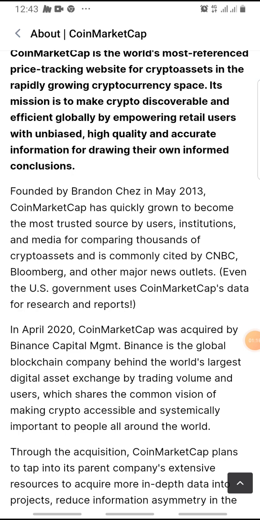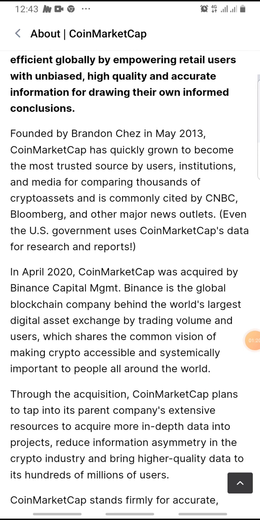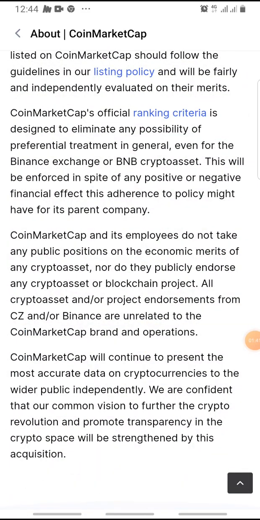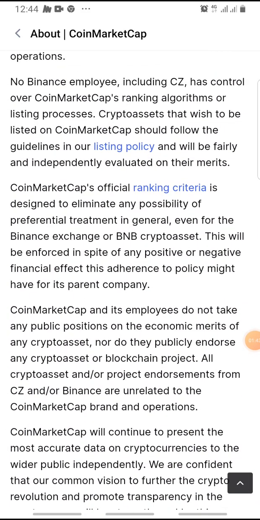It was founded by Chess in May 2013. CoinMarketCap has quickly grown to become the most trusted source by users, institutions, and media for comparing thousands of crypto assets, and is commonly cited by CNBC, Bloomberg, and other major news outlets. So if you'd like to read more about them, just go through this and so on.